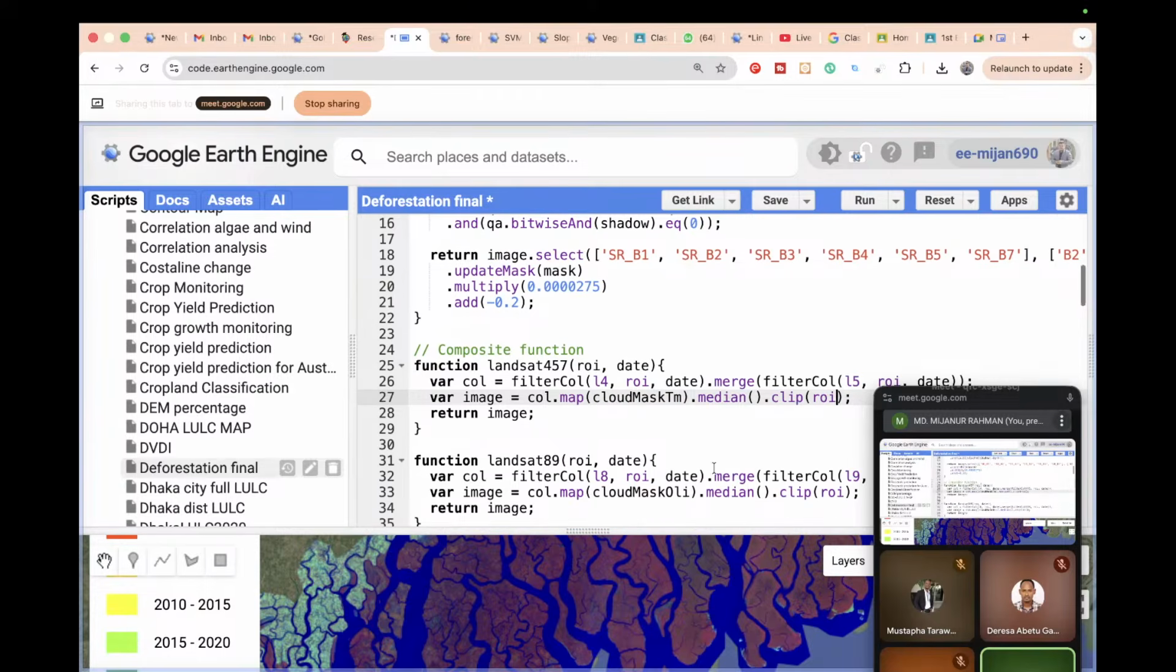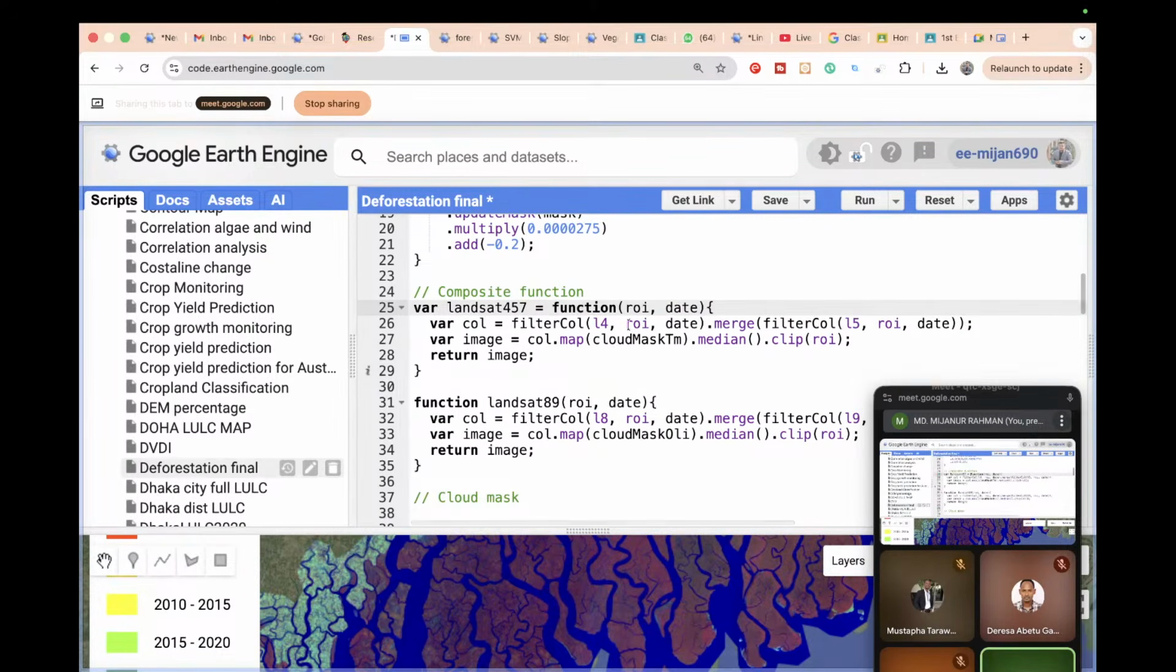So if you check, in this case, I also create another function. Suppose my function variable name is Landsat 457. This is my function variable name, I simply store it, all of those you can see. So I create a new function. I put the ROI and date. So this ROI and date is my element. And what is my argument? My argument is I simply make the merge between the Landsat 4 and Landsat 5 collection after filtering.